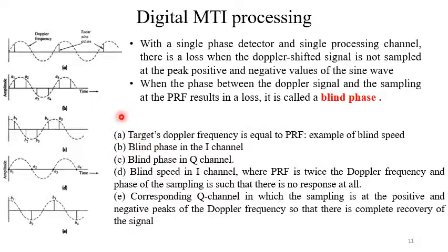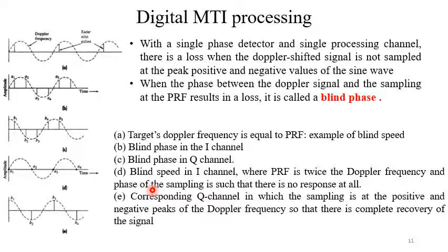So if we use I and Q channels, then these are the blind phases for the I channel. In the Q channel, this one is a sine wave, so the Q channel will be the cosine. These are the blind phases for the Q channel.